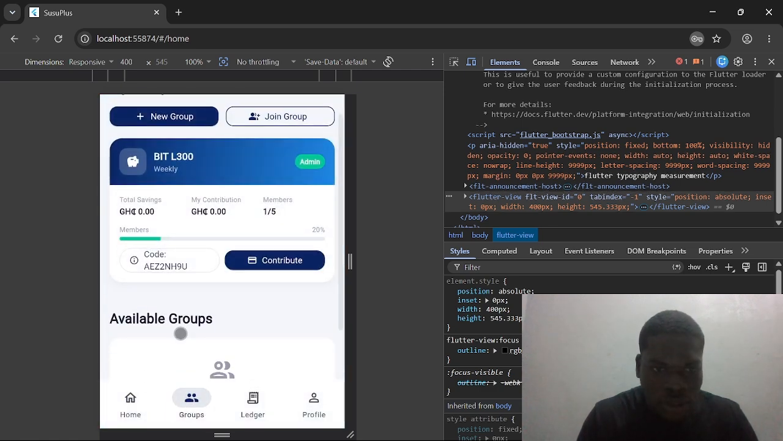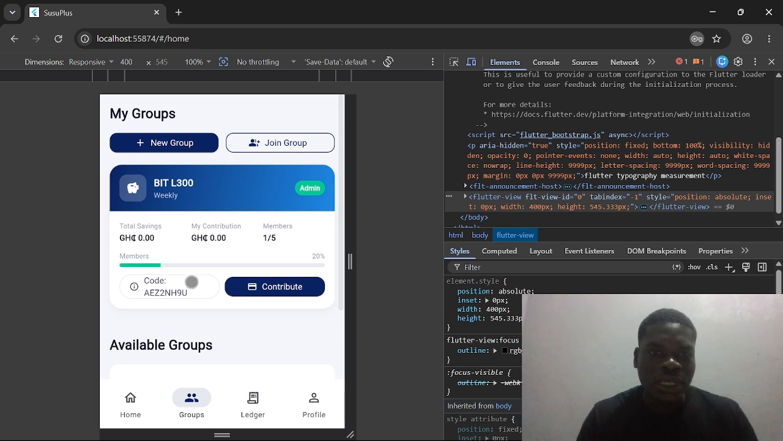You can see that the group has been created successfully here. You can see the BIT level 300 here, and you can see the code. We've done it in such a way that when you create a group and you want to add your friends, you will just need to give your friends the code for the group and they will just put it in. So that's not my part.